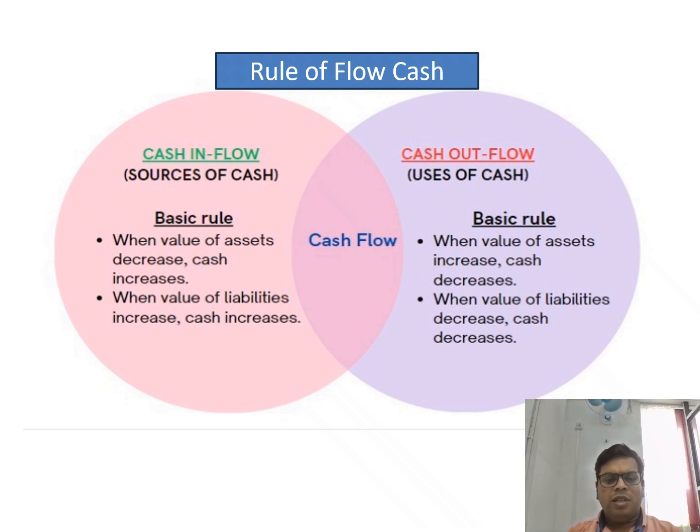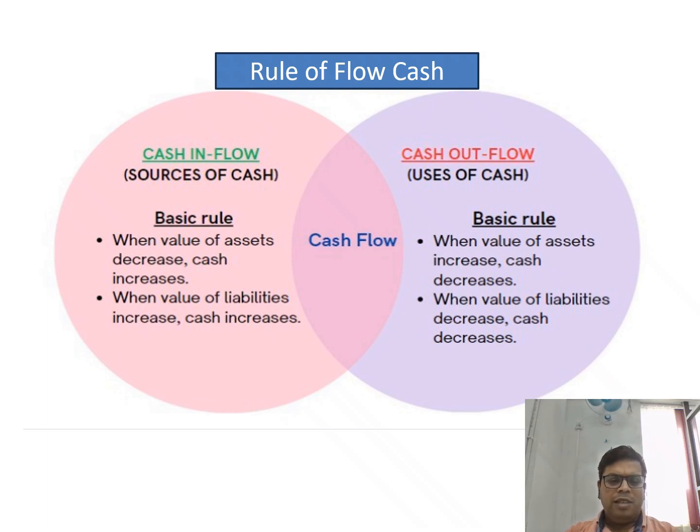So when the value of assets decreases, that means cash increases. If you sell any assets, the value of assets will decrease, but the impact is that cash will increase.